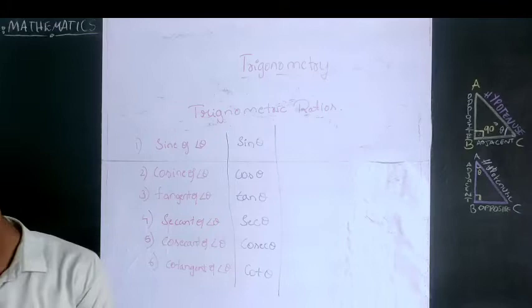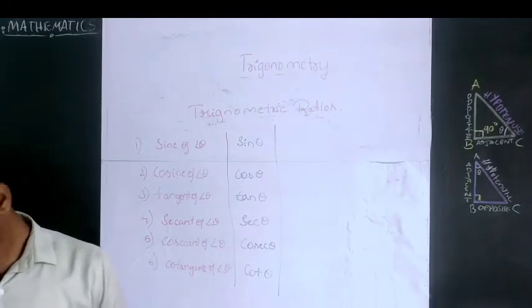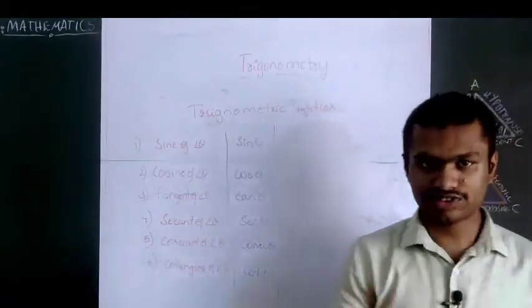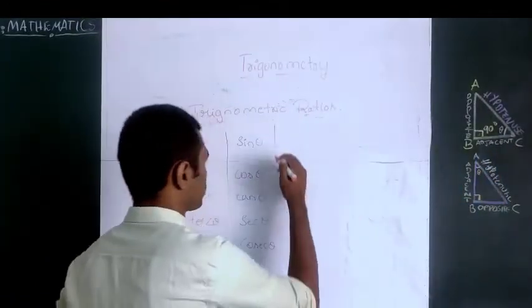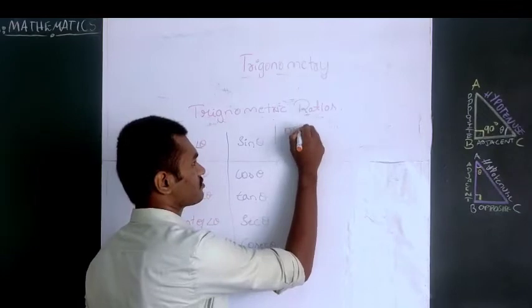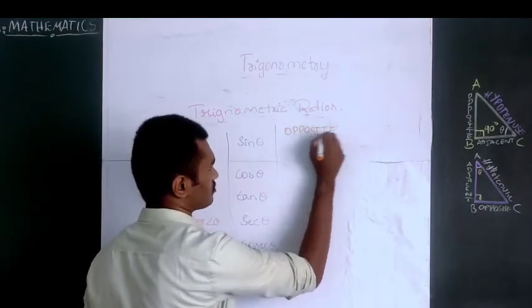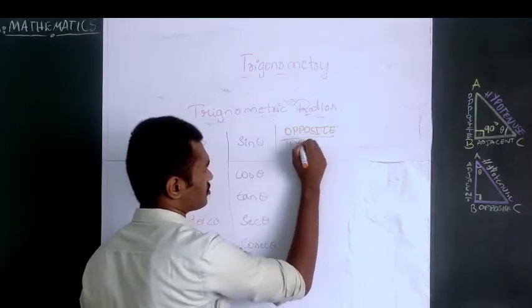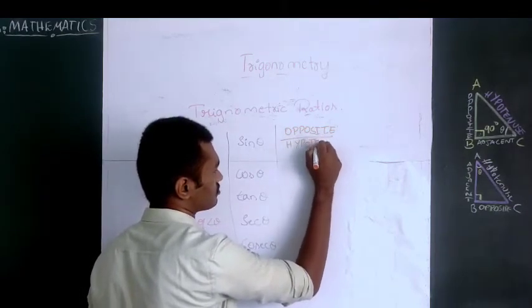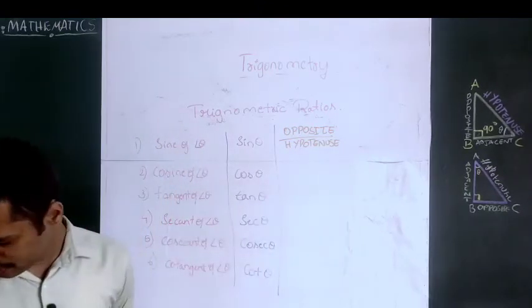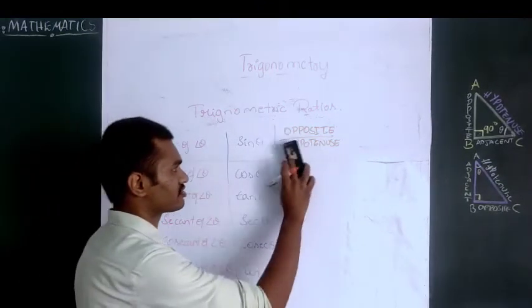Now let us say how those formulas are there. So sine is equal to opposite by hypotenuse. Space will not be there, so I will write like this.